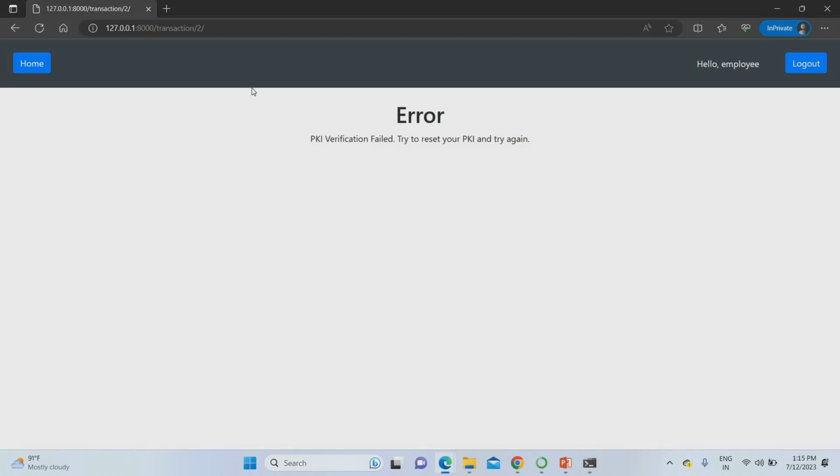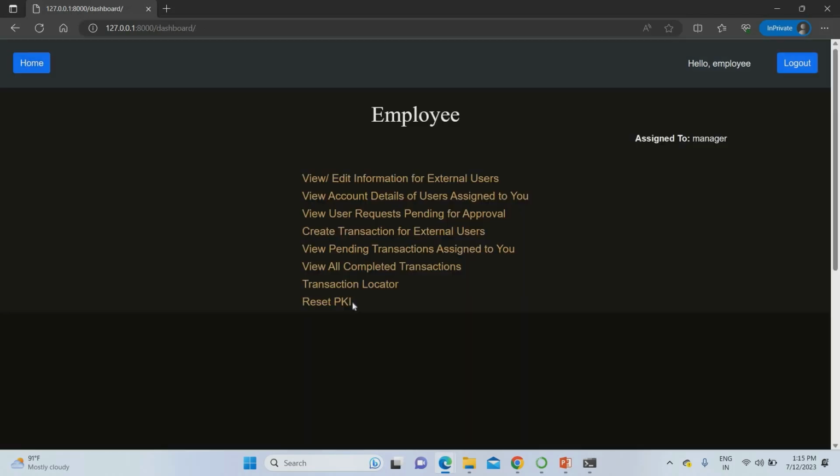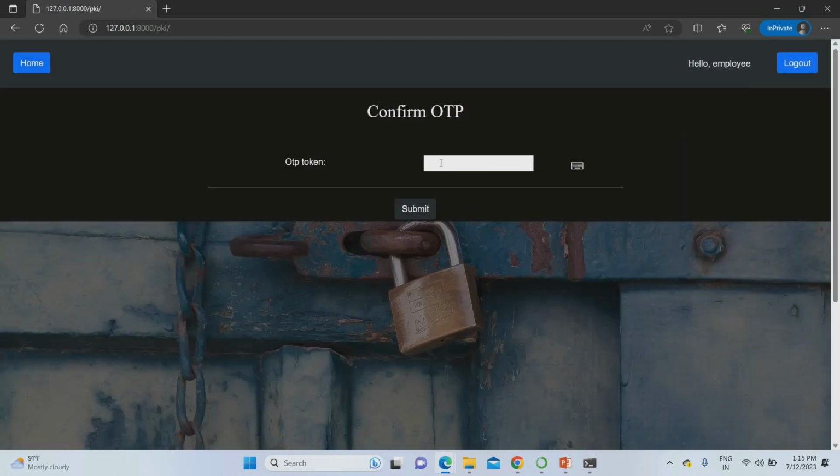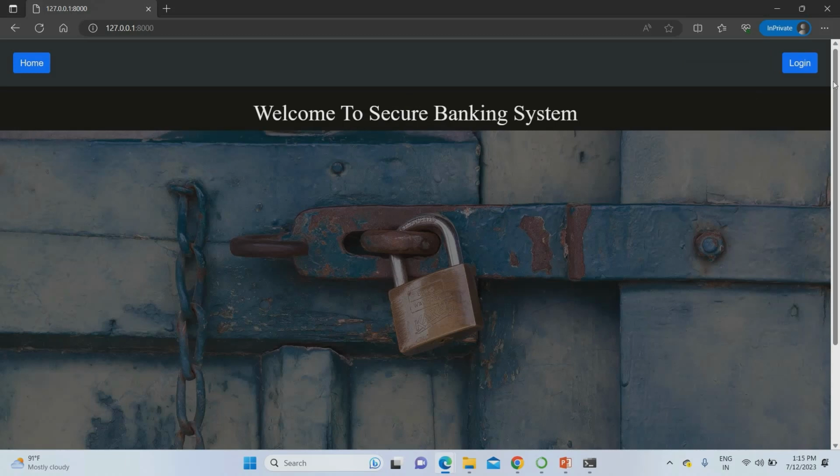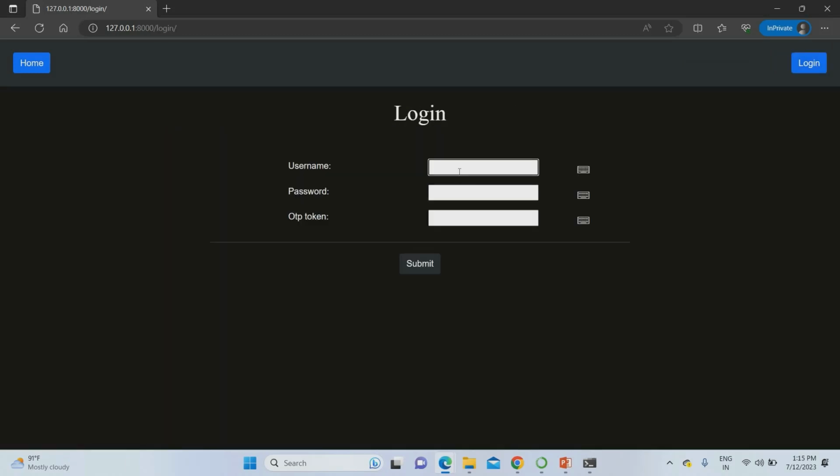Just click approve. PKI verified failed. It's showing PKI verified failed, which means the employee has to reset his PKI public ID. Just click that PKI ID. Enter the OTP of the employee, 125199. Click submit. PKI is configured.